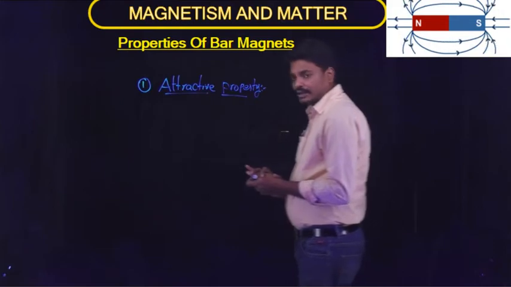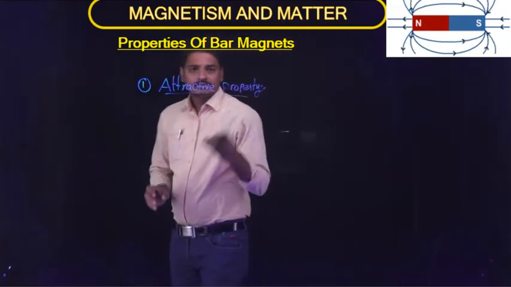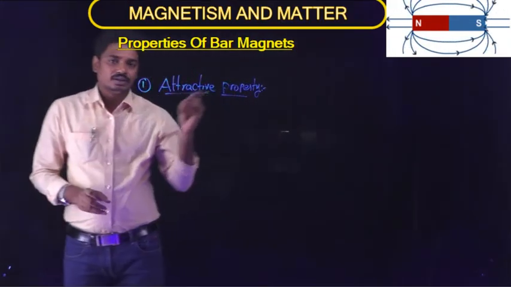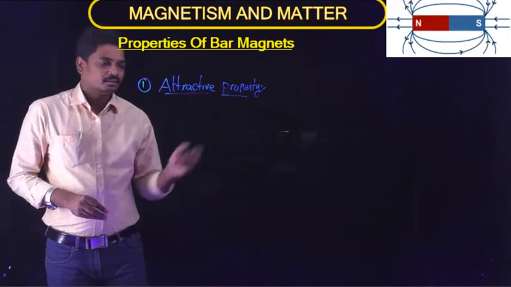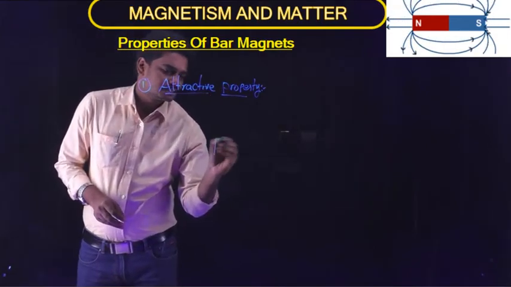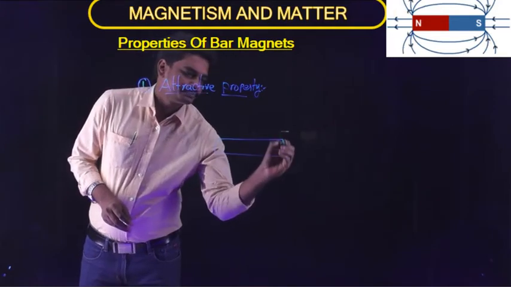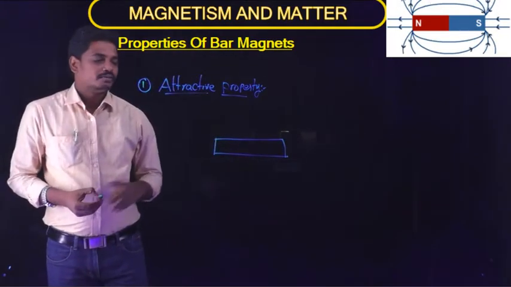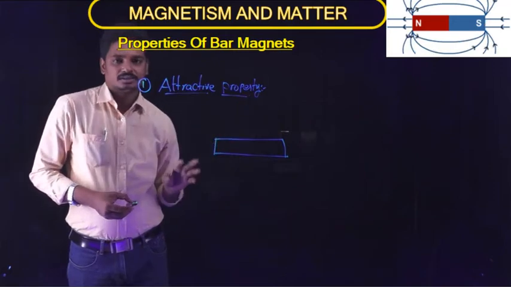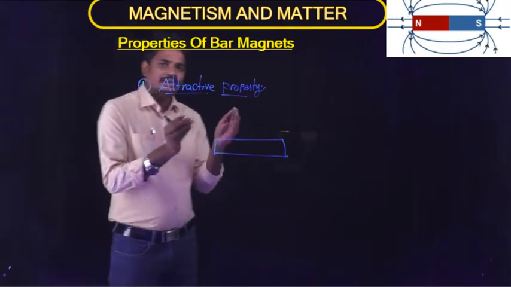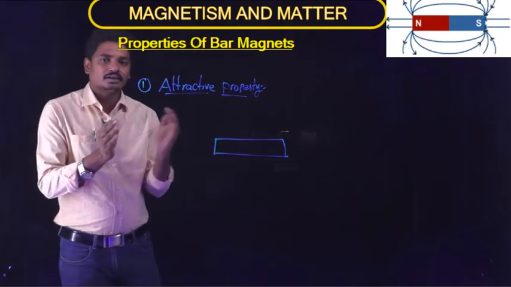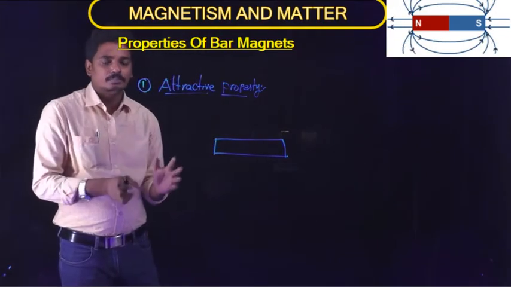Whenever some iron filings are poured on a magnet, we can observe this. Consider a bar magnet. Whenever we place some iron filings around the magnet, all the small pieces of iron will be attracted towards the magnet.